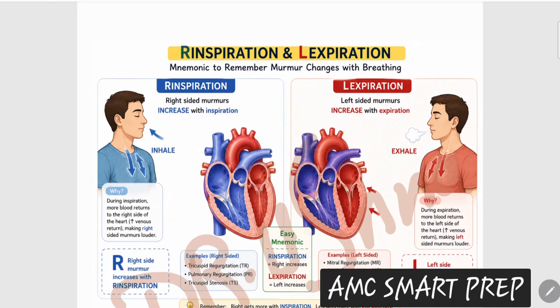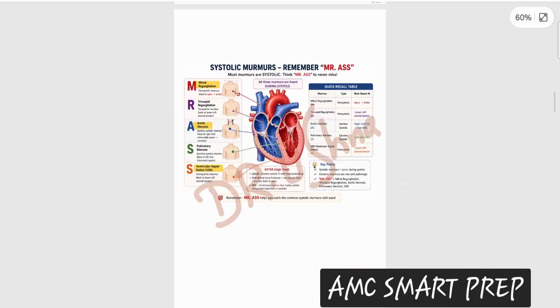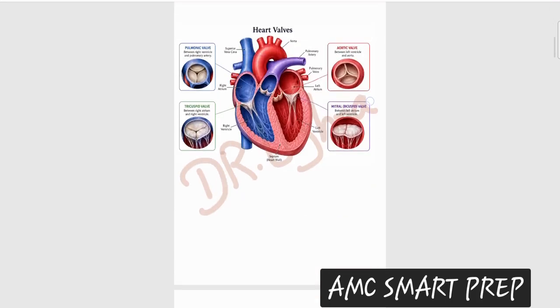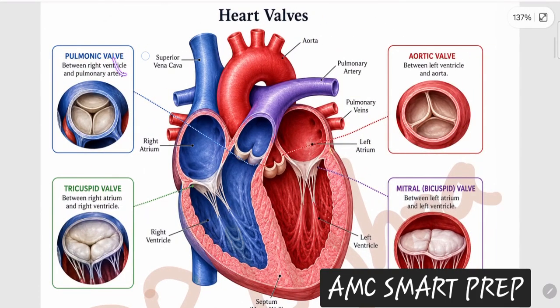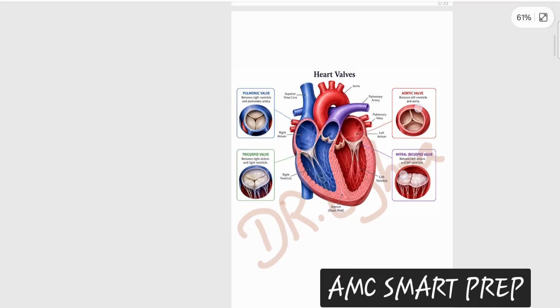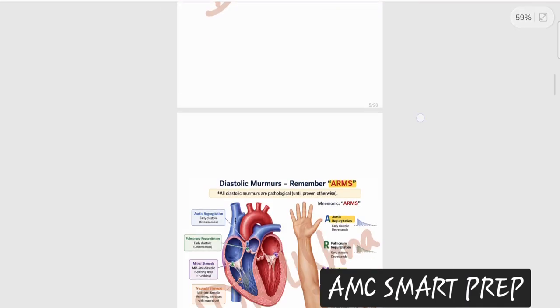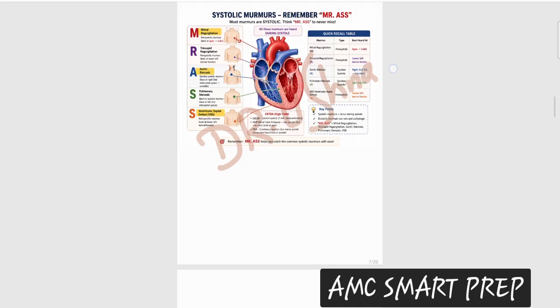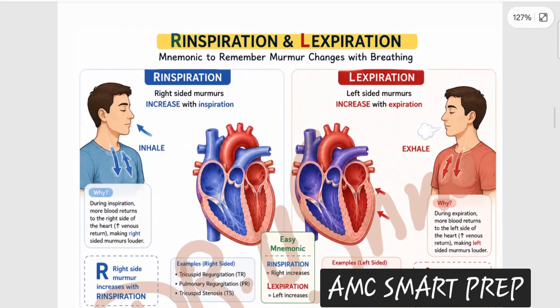So the respiration and expiration concept. Now the same thing, what are the right sided murmurs? You have to remember this picture. Right sided murmurs were basically your tricuspid and pulmonary murmurs, and your left sided murmurs were your aortic and mitral murmurs. So you have to have this orientation of the location of the murmurs. All the right sided murmurs are going to increase with inspiration, and all the left sided murmurs are going to increase with expiration.